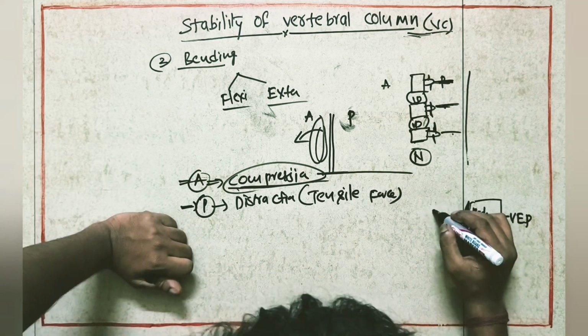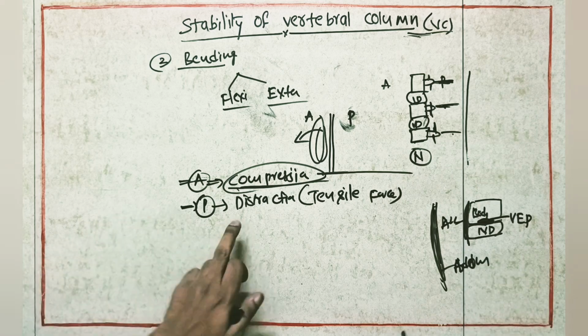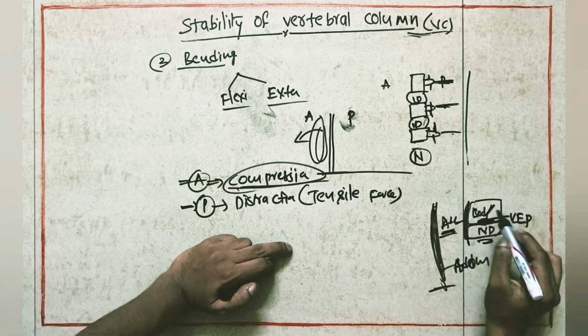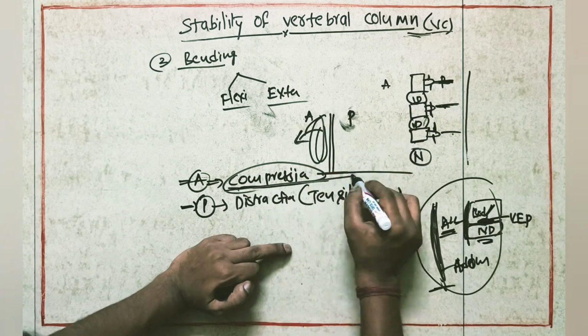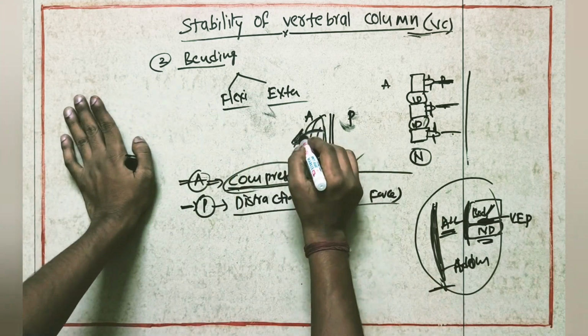So all these structures at the same time, which muscles will cause this flexion? Abdominal muscles. So when we are doing this movement, abdominal muscles, anterior longitudinal ligament, body of the vertebra, vertebral end plate, IVD, all these structures will go for compression at the same time. Here it is becoming compressive force.